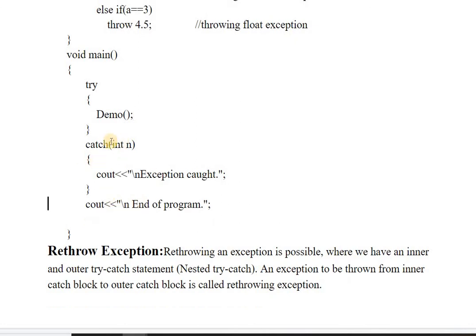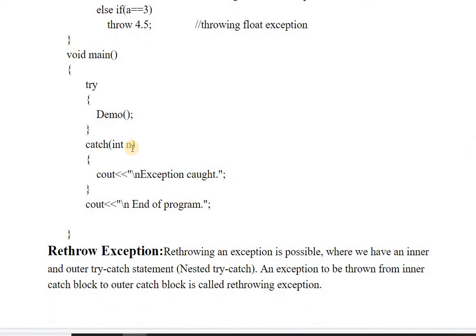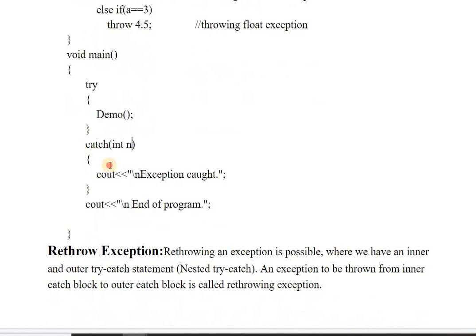Okay, so the catch block gets called if the parameters match with the throw statement. So here we have an integer exception. If any exception is thrown for an integer number, this catch will handle only that integer exception. It will not handle any character exception or float exception. If I have taken the integer data type here, it will handle only the integer type exception.